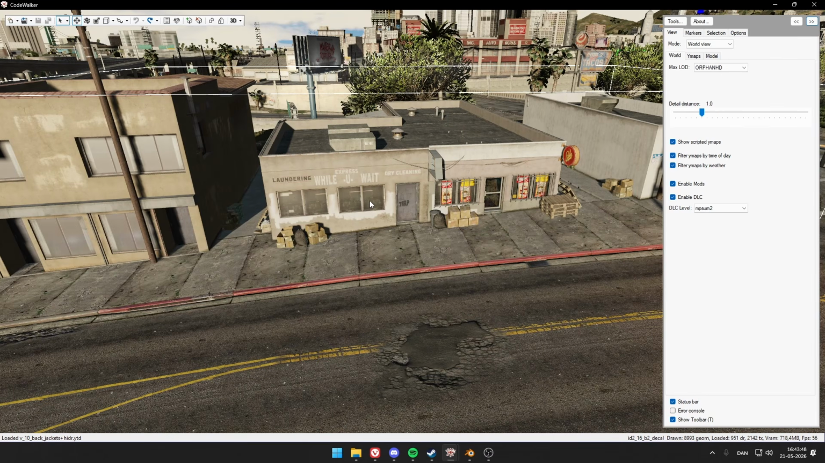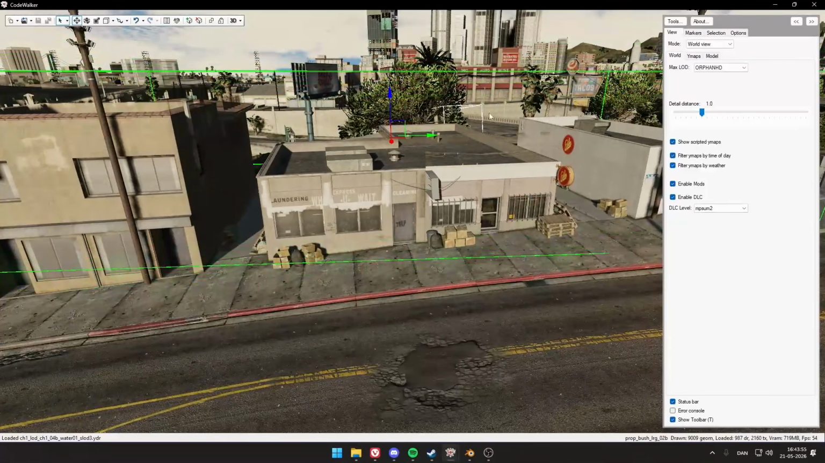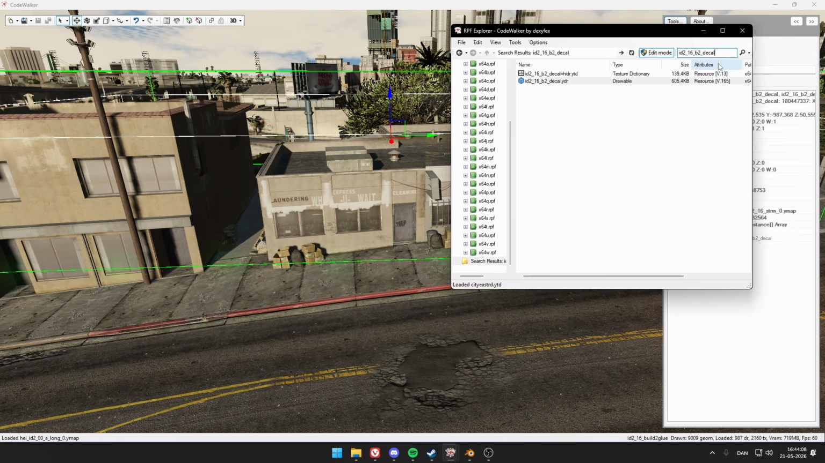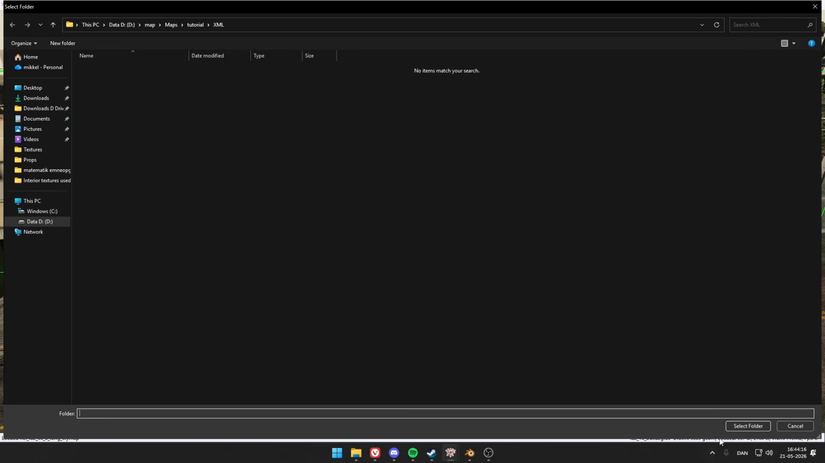We want to select the select button and the move button. Amazing. Now we can start by selecting what we want to export. So we want the decals, which should be the first right here. Head into selection and take decals here. Now we head into tools up here and then RPF Explorer right here, and then we can paste it in. We want to take the raw file, so export an XML right here into our XML folder, which we made before.